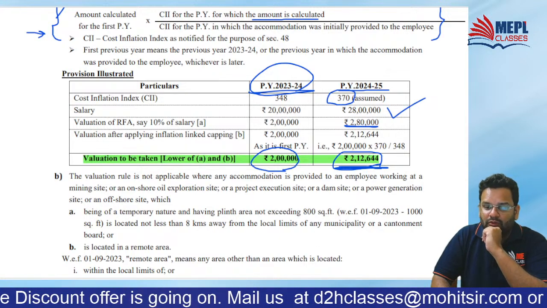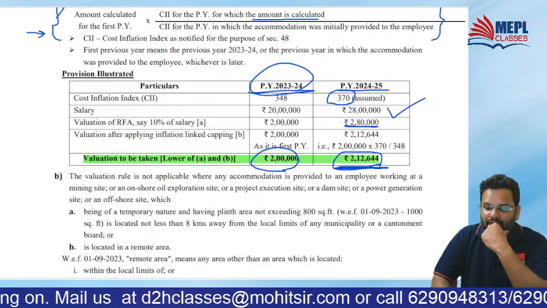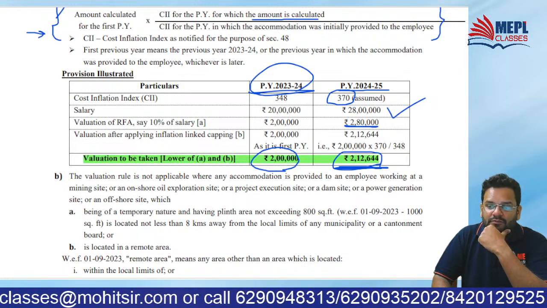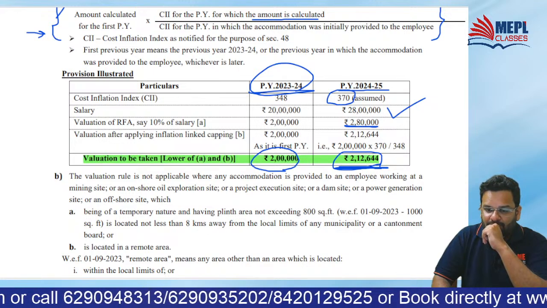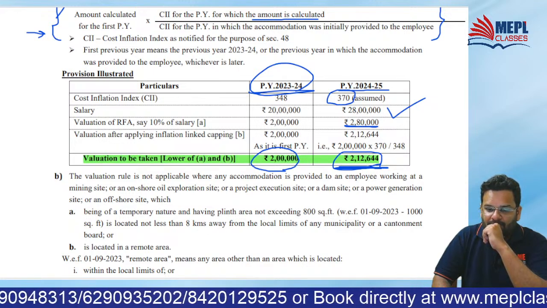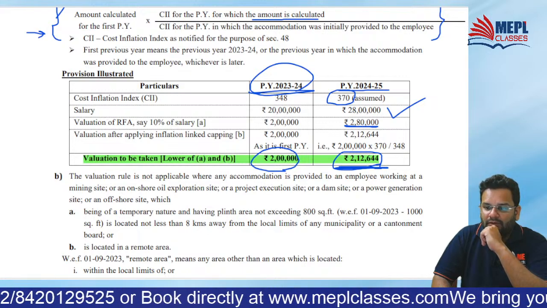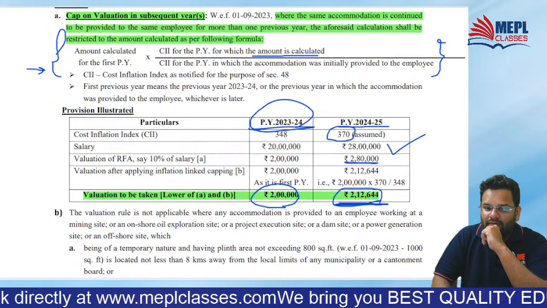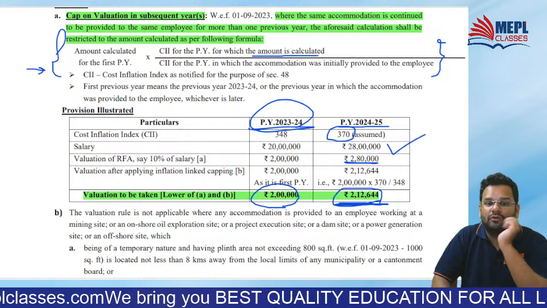Your doubt was about the earlier question, right? 24-25 is not the first PY. 23-24 is the first PY. I hope it is clarified for you. Yes, no?